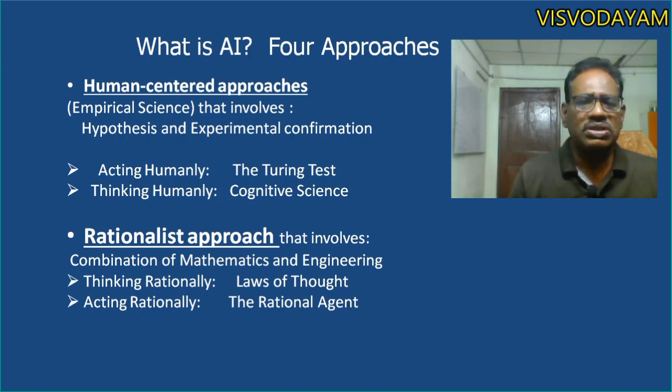In the case of the rational approach, generally it is a scientific approach, so a logical approach. For the logical approach of defining artificial intelligence, we are taking the scientific, mathematical and engineering combinations. Thinking rationally means with the application of laws of thought, we can define artificial intelligence with the concept of thinking rationally. Acting rationally means it is based on the rational approach. Now with these four approaches, we can define what is artificial intelligence.